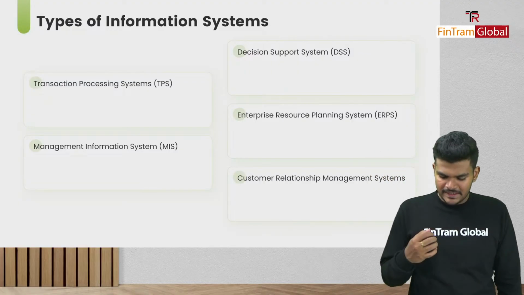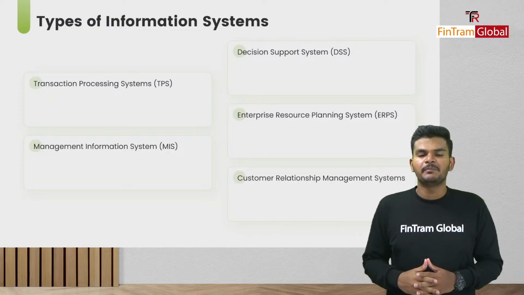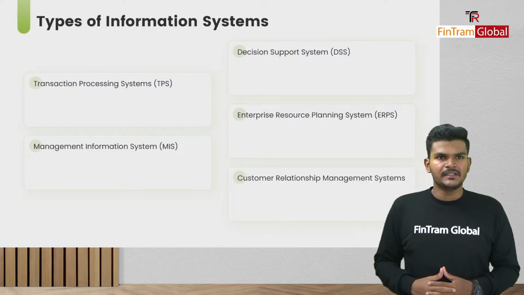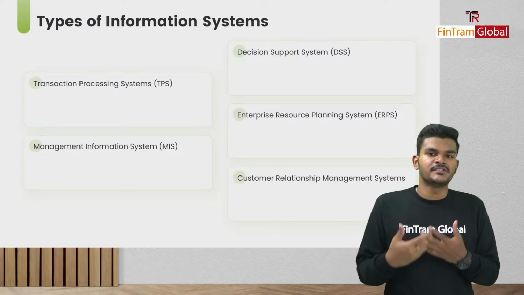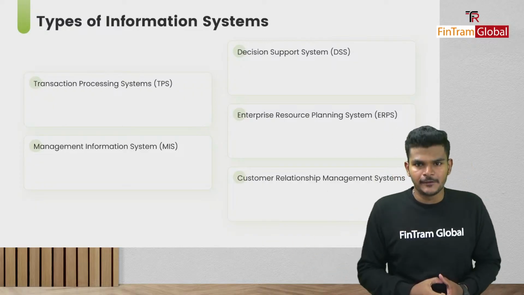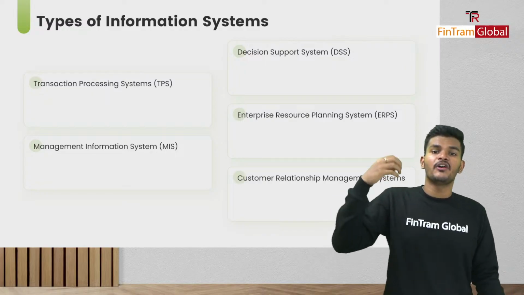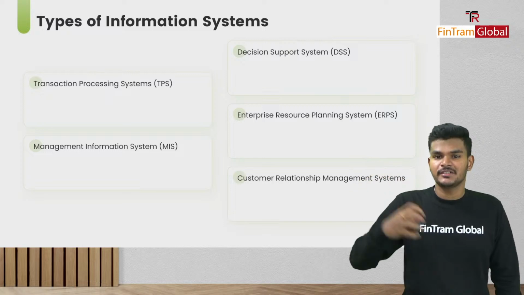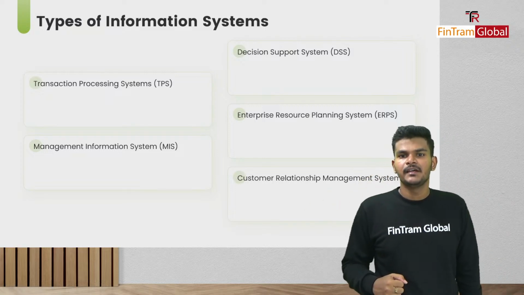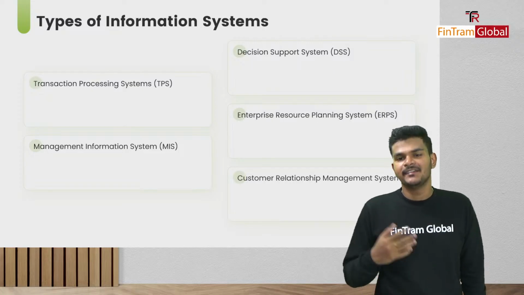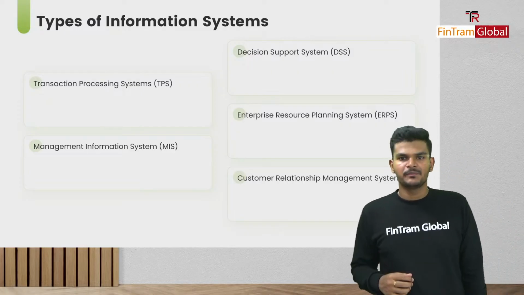And then there's also the executive information system as well, which is used by people at the top level, right? The system utilizes both internal and external information. Because people at the top level, they want to take decisions for the long term, right? They take strategic decisions, right? So therefore, they would need both internal and external information to make decisions. Okay folks, which is why the EIS, or Executive Information System, is used by the top level.